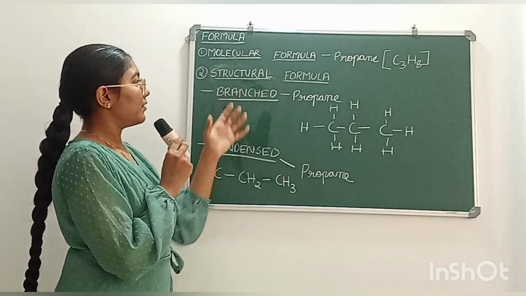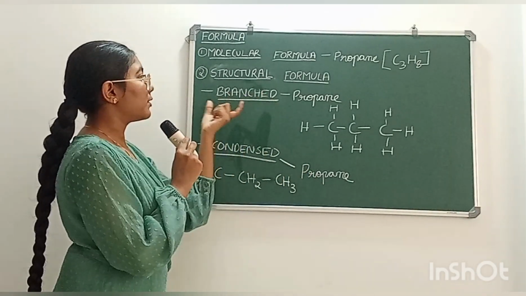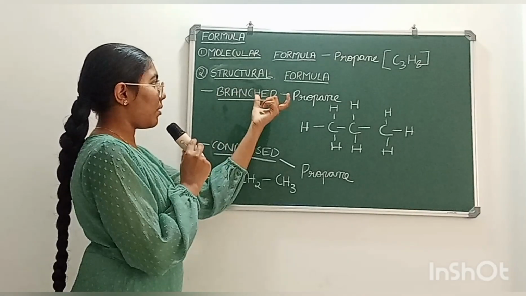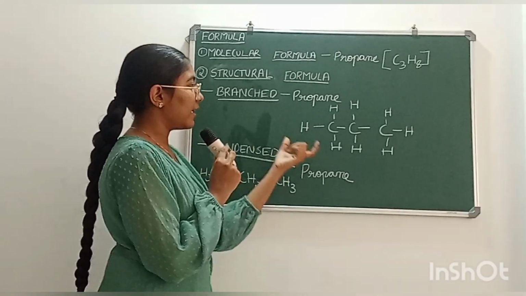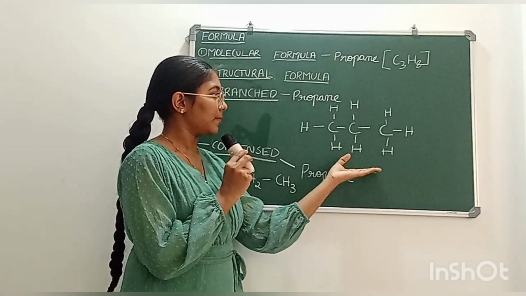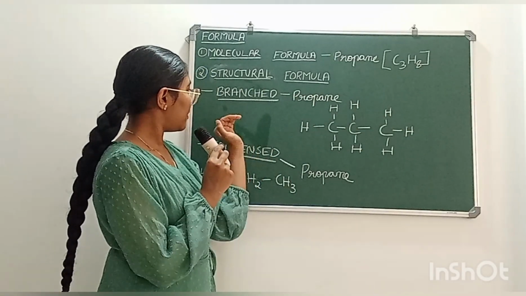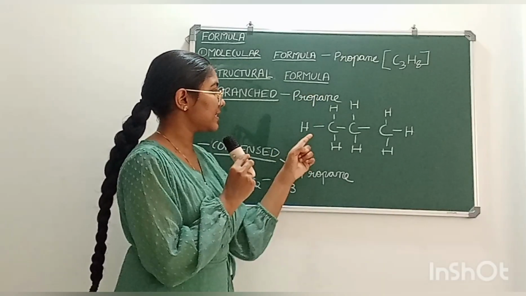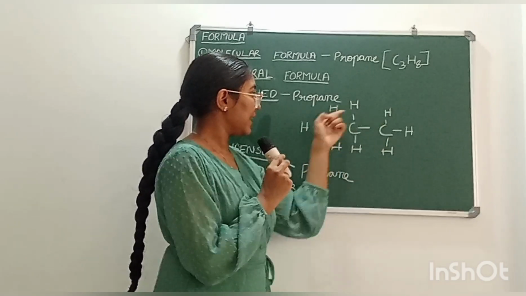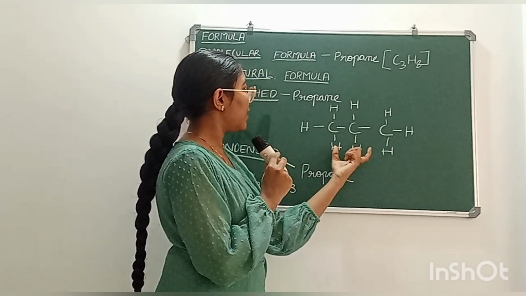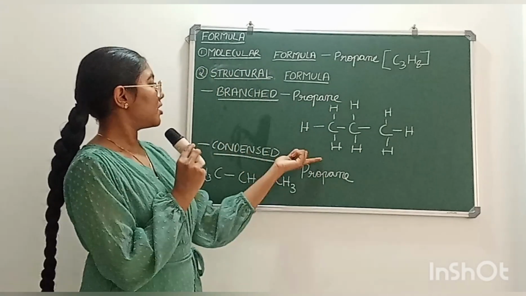In structural formula, we get to know how these atoms are arranged. Under structural formula, we have two types of formula. One is branched structural formula and one is condensed structural formula. Branched structural formula shows the actual arrangement of atoms in the compound. For example, molecular formula of propane is C3H8. Now, the branched structural formula of propane is what I've drawn here. So there are 3 carbon atoms and 8 hydrogen atoms. This shows the arrangement of carbon and hydrogen atoms in propane. This is called a branched structural formula.